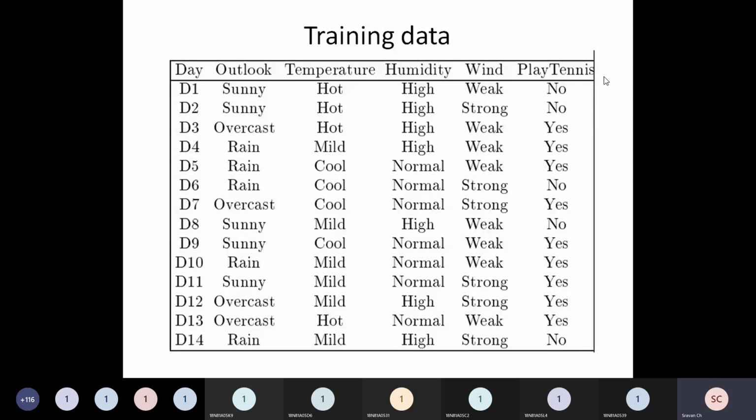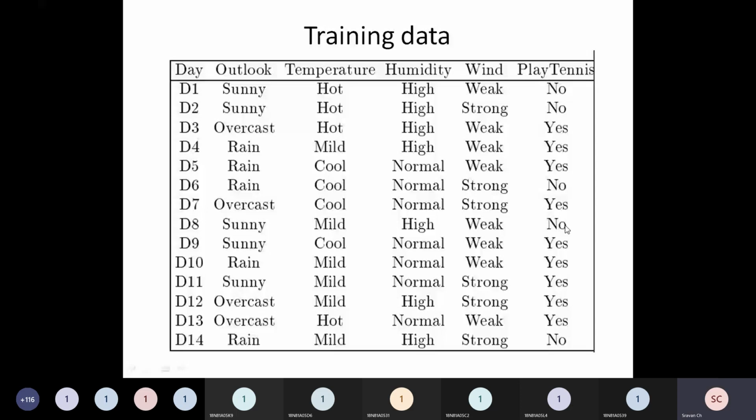So please count: 1 2 3 4 5 6 7 8 9. Positive examples are 9. So obviously the remaining 5 will be negative examples: 1 2 3 4 and 5.